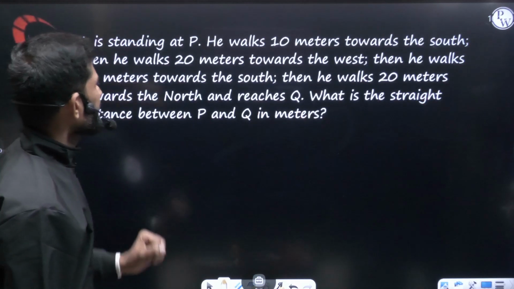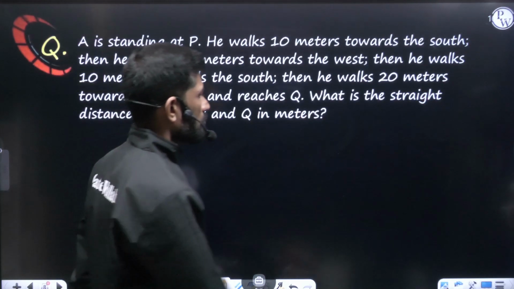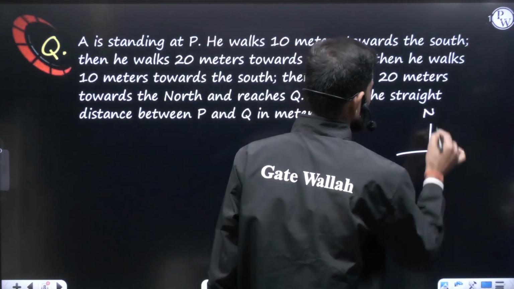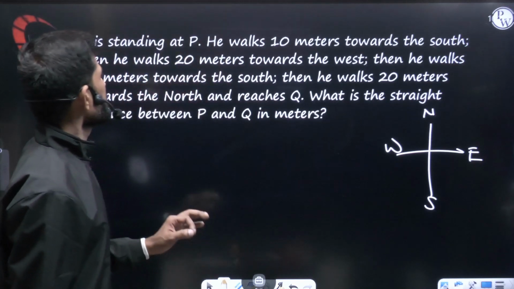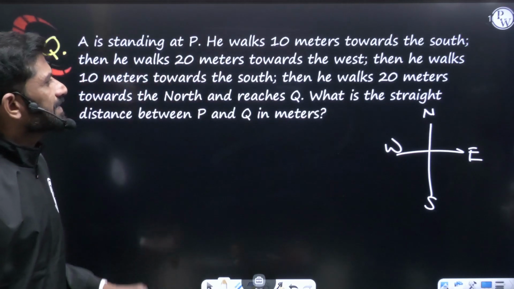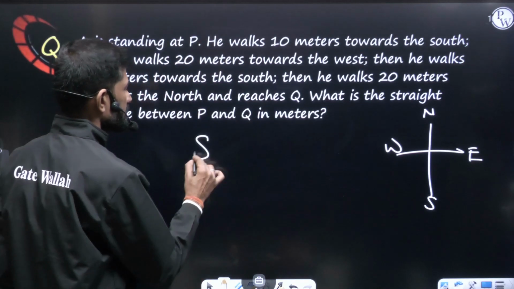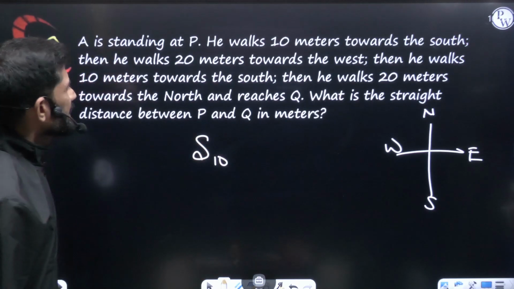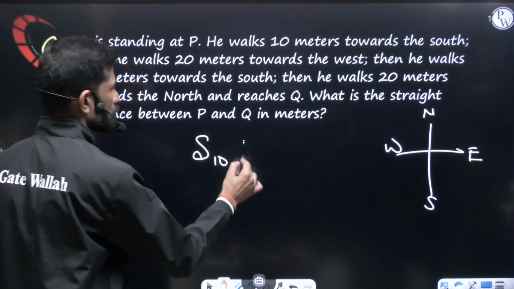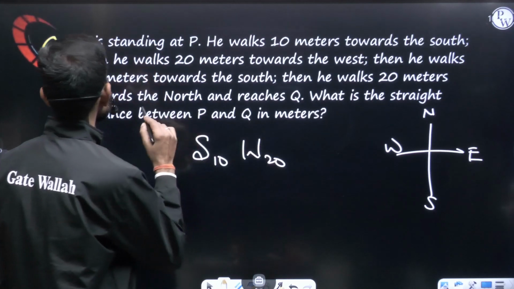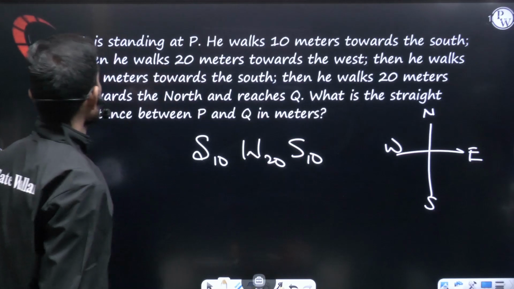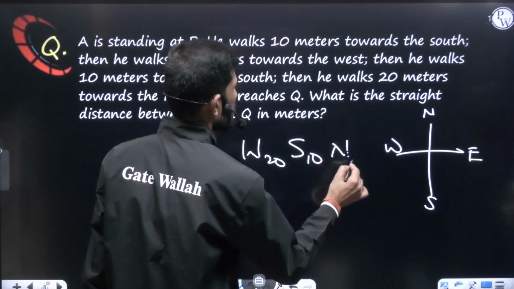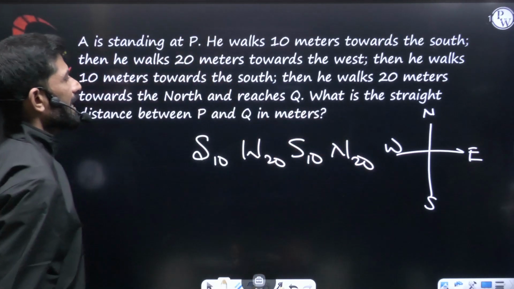A is standing at P. He walks 10 meters towards south. Let us write this again. North, south, east, west. A is standing at P. He walks 10 meters towards south. So we'll write south 10. Then he walks 20 meters towards west. So west 20. Then he walks 10 meters towards south. So south 10. Then he walks 20 meters towards north. So north 20. Now they are asking, and reaches Q.